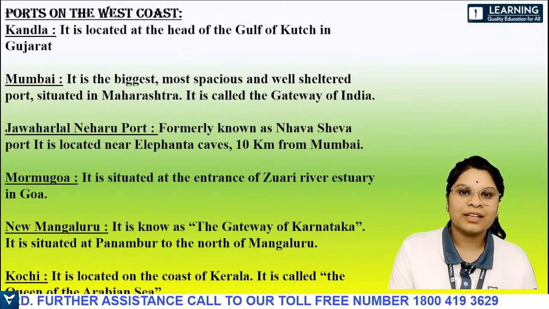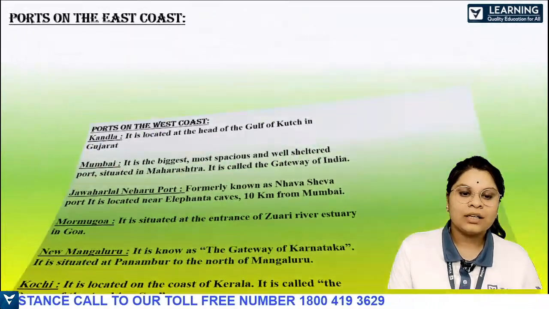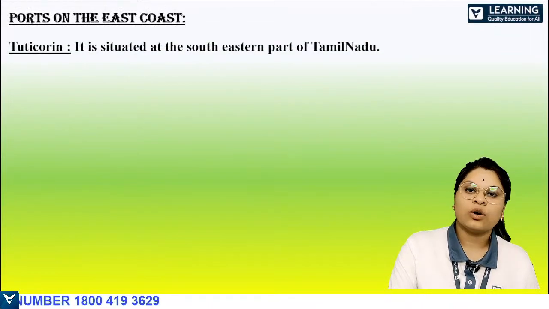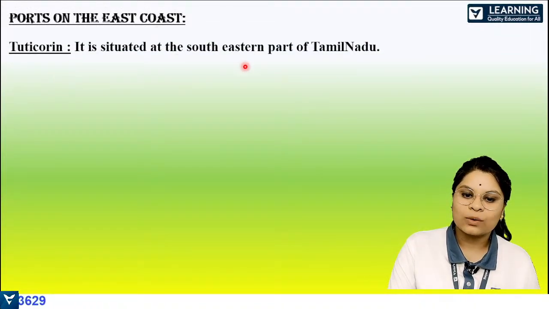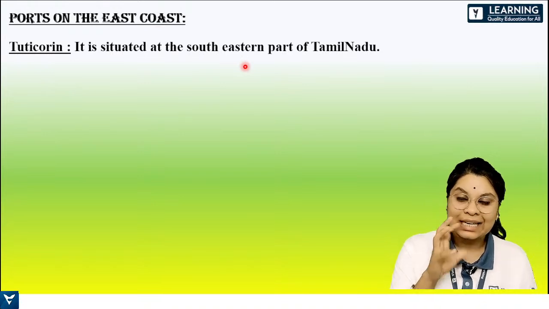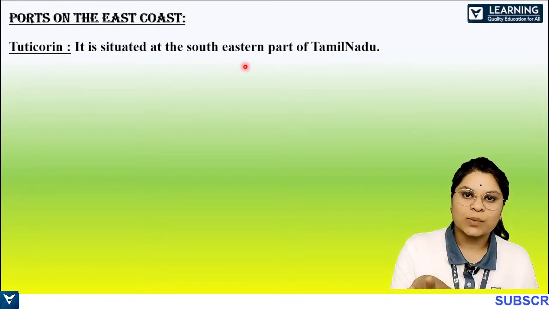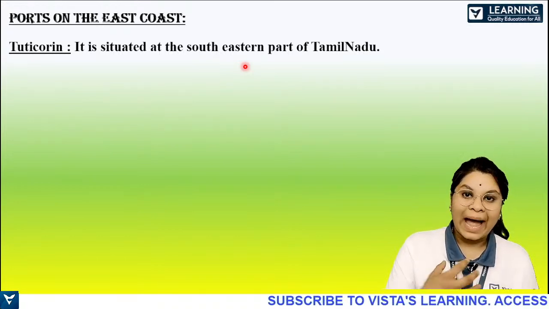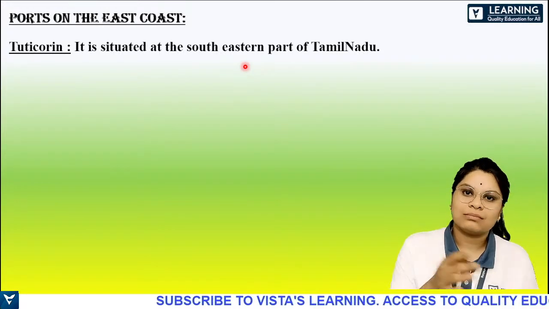Understood? Yes. Next one, ports on the east coast. This is also very important. Tuticorin is situated in the southeastern part of Tamil Nadu. I'm just reading it and going, as all the explanation has already been done with the map work. I'll be showing the map work in the map session.